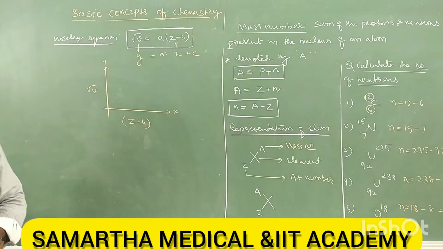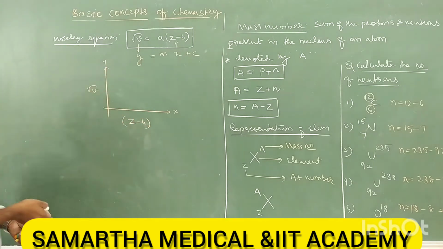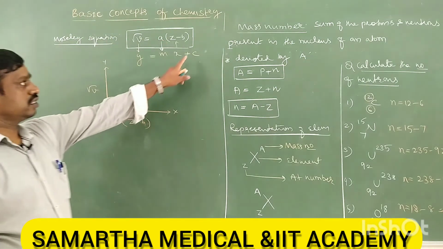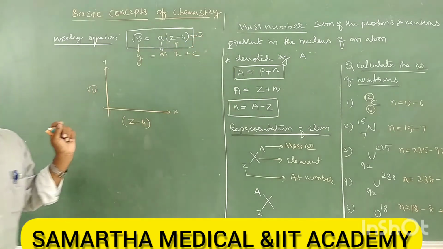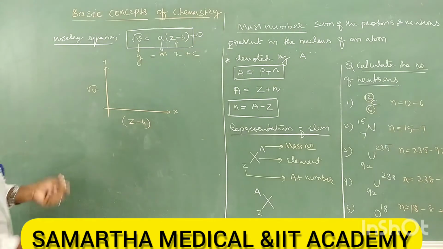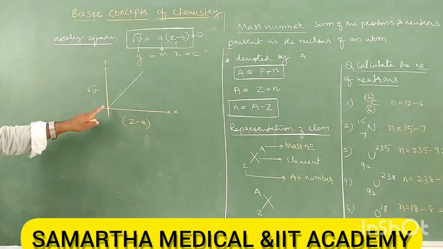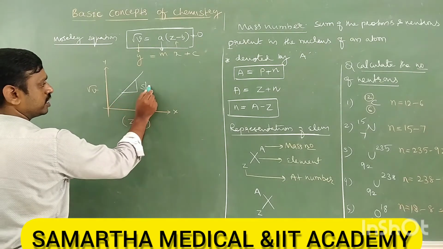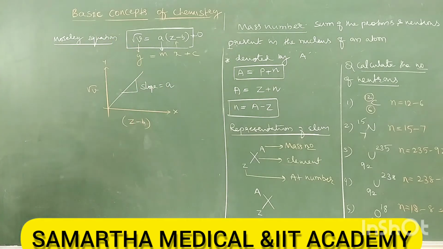C is the intercept, M is the slope. When intercept c equals 0, it is a linear equation passing through the origin. Now, what is the slope? Slope is m, which equals a.